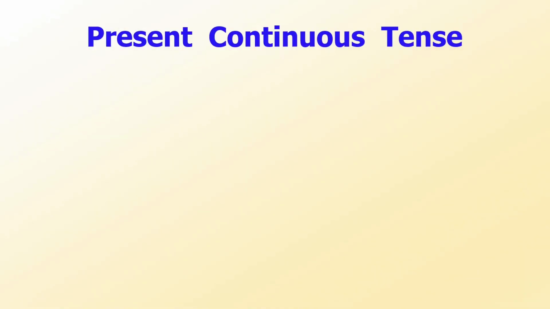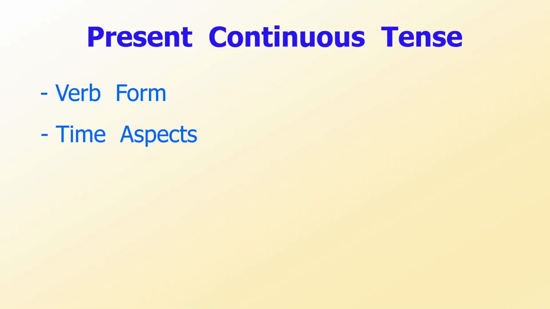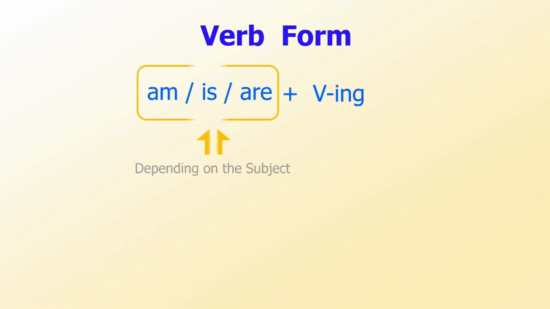Now, let's talk about the present continuous tense. When we talk about a tense, we consider two things. They are verb form and time aspects. In the present continuous tense, the verb form includes am, is, or are, and verb ing. To use am, is, or are depends on the subject of the sentence.